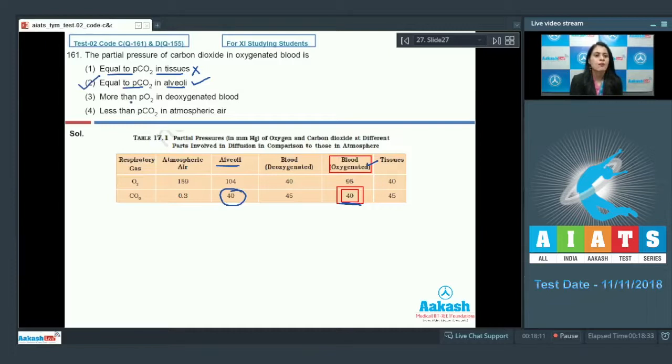Third option given is more than PO2 in deoxygenated blood. And in deoxygenated blood, PO2 is 40 mmHg, which is equivalent to PCO2 in oxygenated blood. So this is an incorrect option. The last option is less than PCO2 in atmospheric air. And in atmospheric air, PCO2 is 0.3, which is less than PCO2 in oxygenated blood. So this is an incorrect option. So the correct answer for this question is option number 2. Let's proceed to the next question.